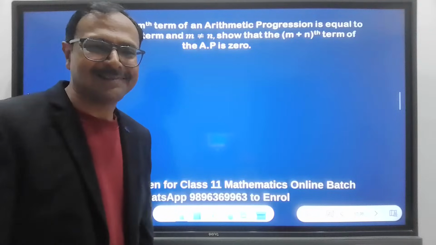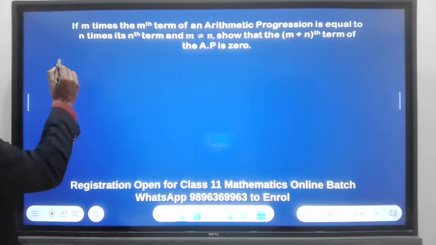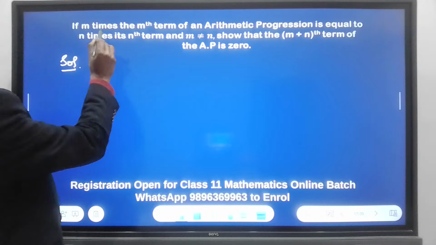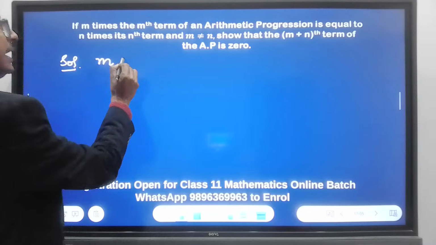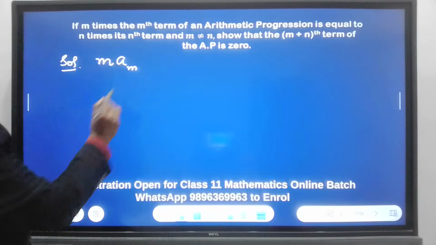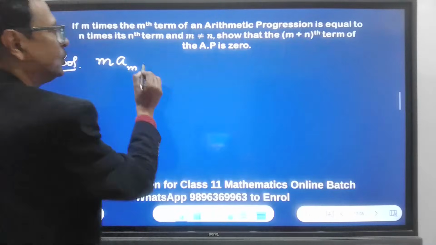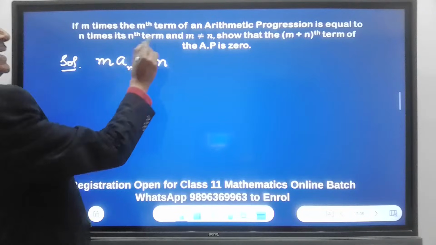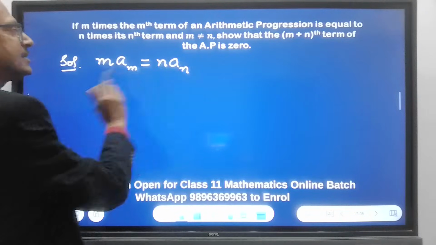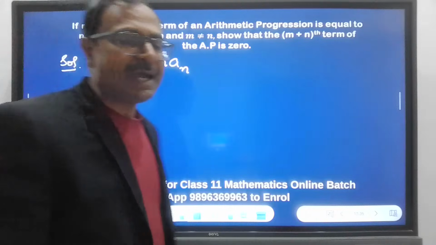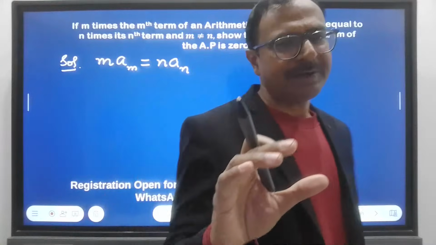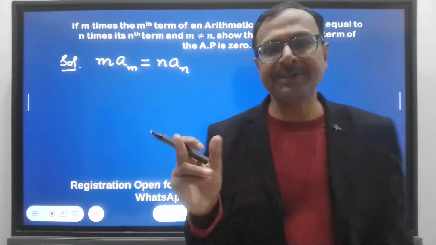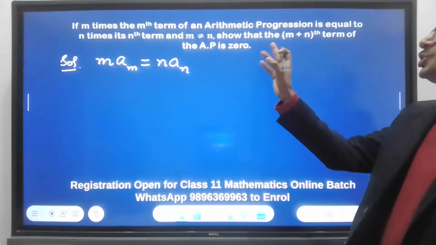How do you solve this? What is given in the question? We are given m times the mth term a_m of an AP is equal to n times the nth term a_n. Now this is what is given in the question. See, I'm just going by the flow of the statement. If m times the mth term of an arithmetic progression is equal to n times the nth term, show that.